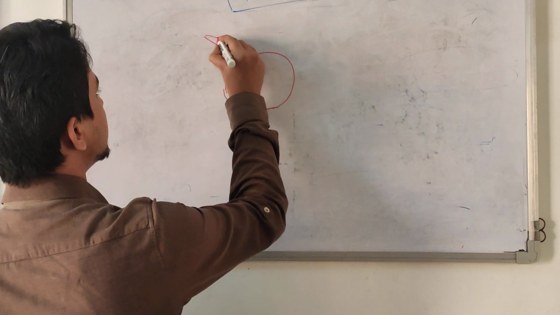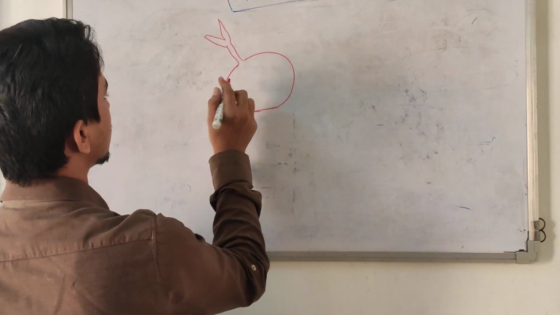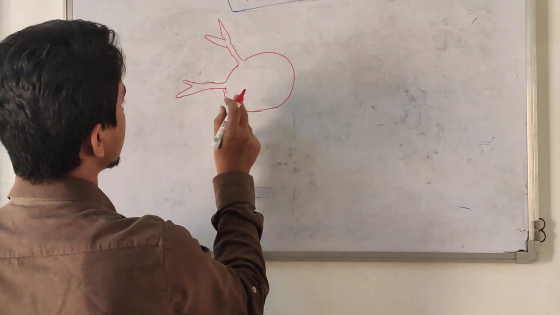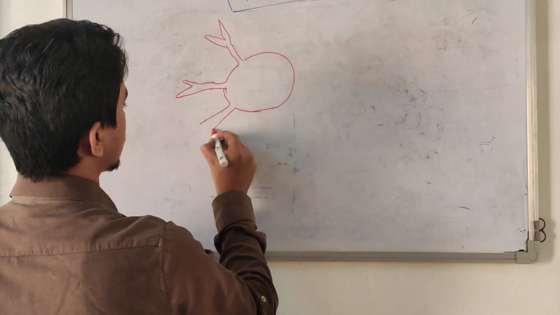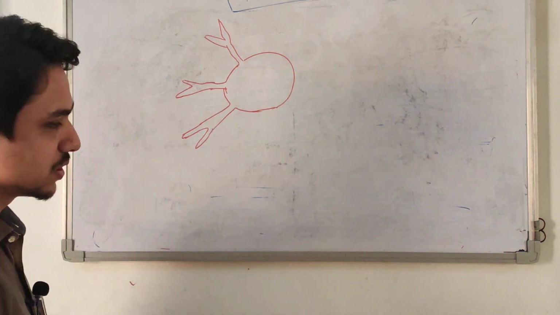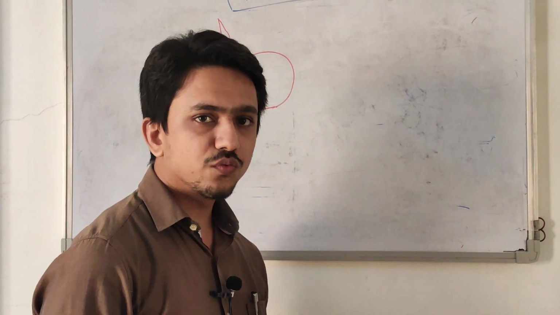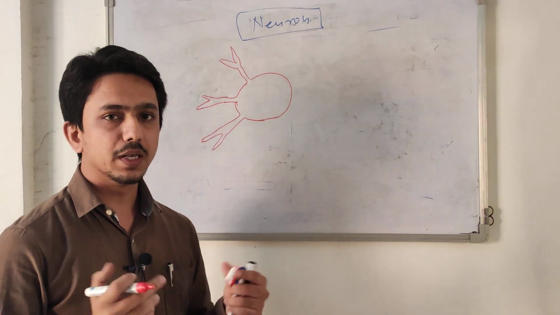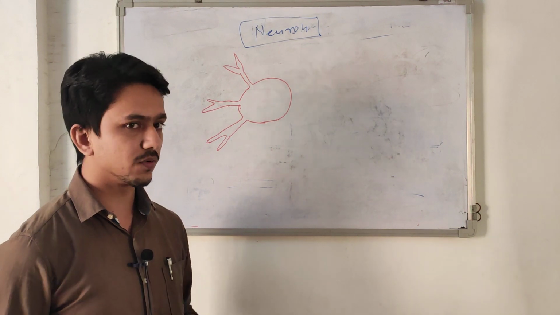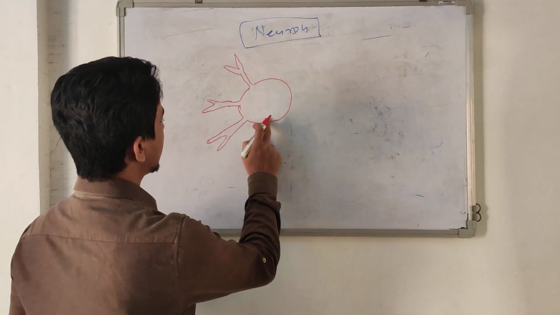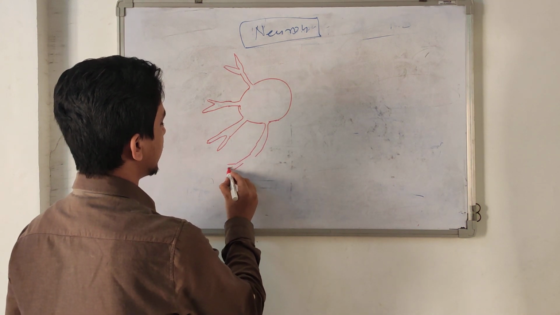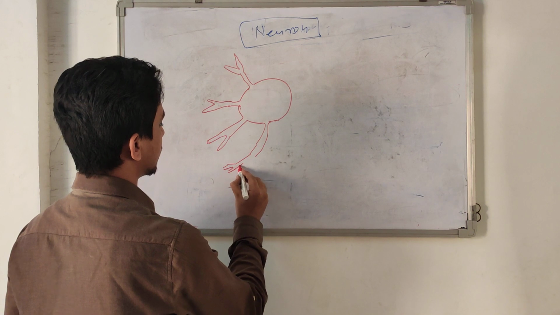And also the branching. We talk about the neuron structure, so this is also important. In the last lecture we explained that the number of neurons in the central nervous system is around 100 billion. So there are multiple neurons in our central nervous system. Multiple branches come out from the cell body, and they are also divided into further branching.